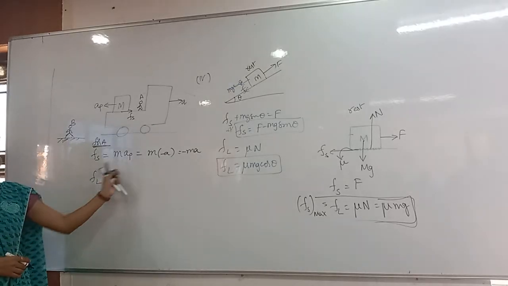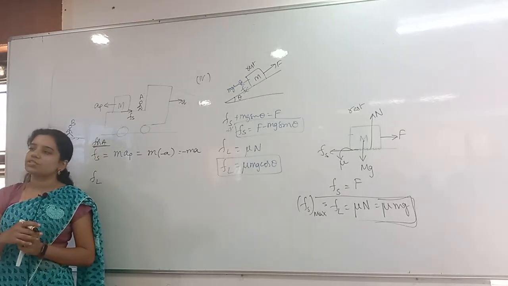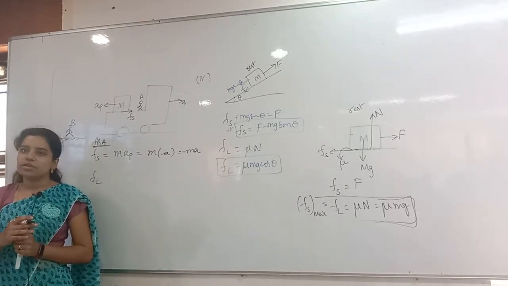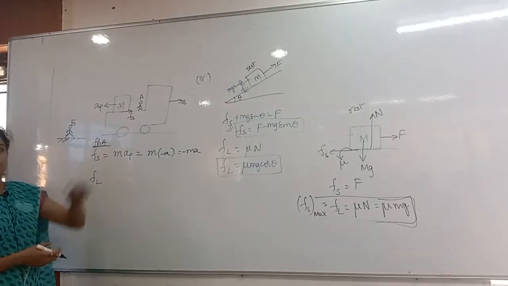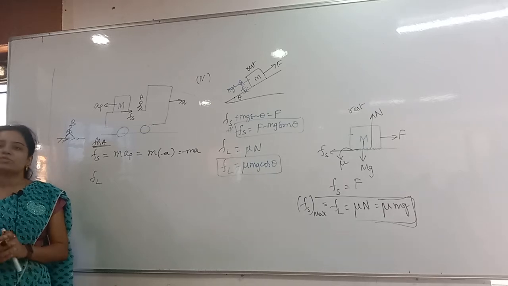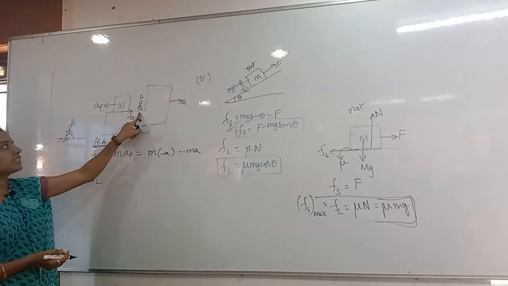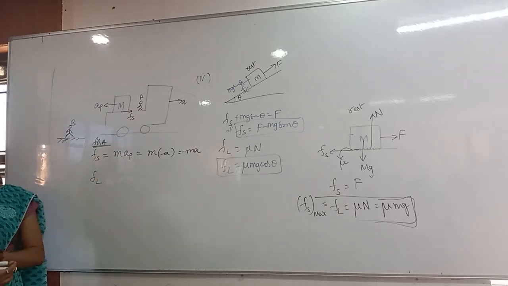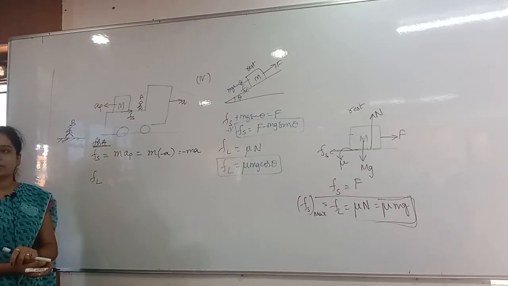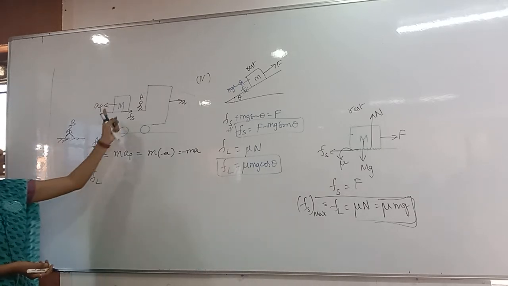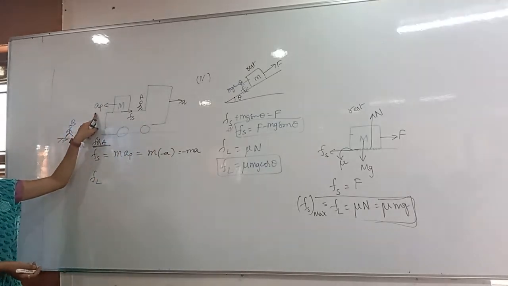That is the static friction. Generally, static friction is equal to the applied force. What applied force is acting on the block is important, and with respect to each person it changes. Here person A is standing in the non-inertial frame, so on the block, a pseudo force will be acting. The pseudo force acts opposite to the applied force, so this is the applied force, and opposite to it the pseudo force is acting.